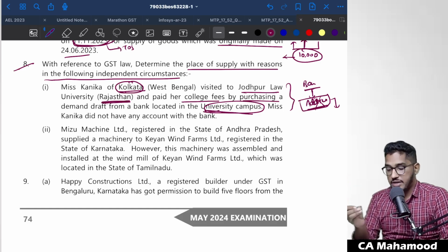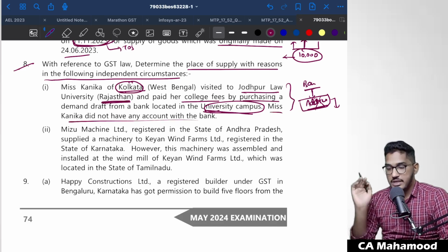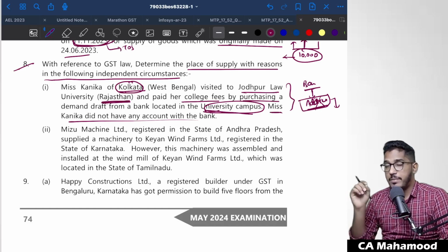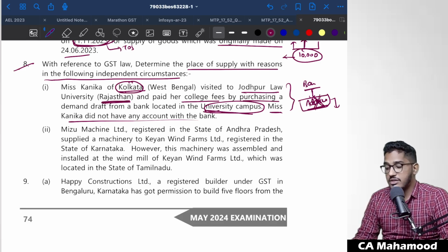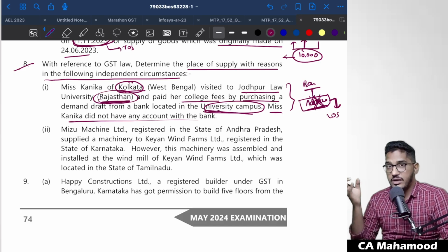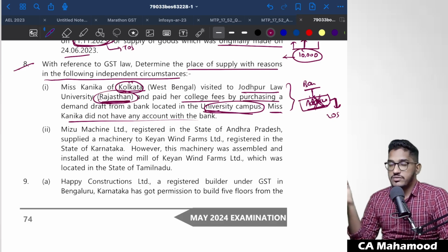And one more thing they are telling: Miss Kanika did not have any account with the bank. See, if this lady did not have any account with the bank, then the bank will definitely not have the details of the recipient's address. So in the bank's records, the address of the recipient is not available. Since the address of the recipient is not available, the place of supply will be the location of the supplier, nothing but Rajasthan. Here the supplier is the bank located at Rajasthan University, so the place of supply will be Rajasthan only.